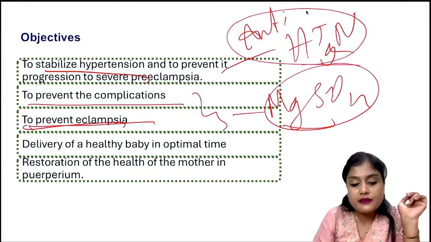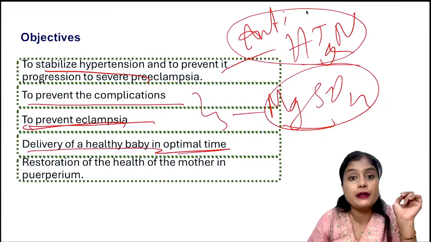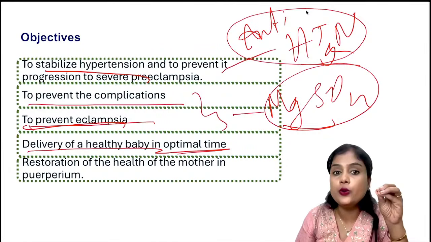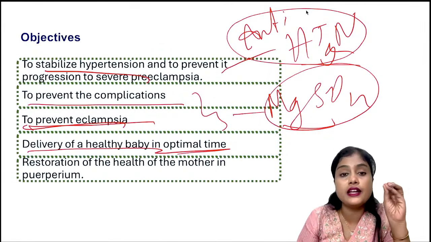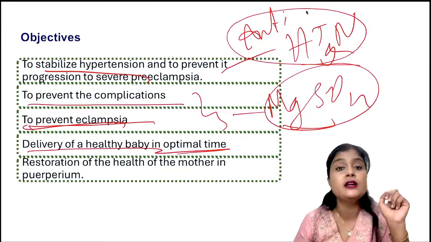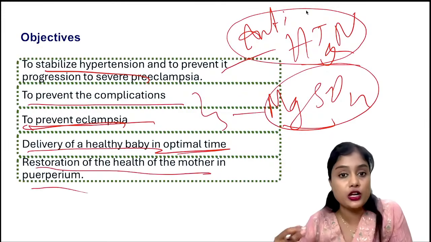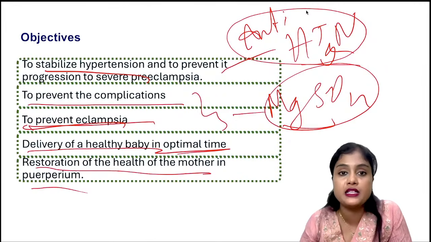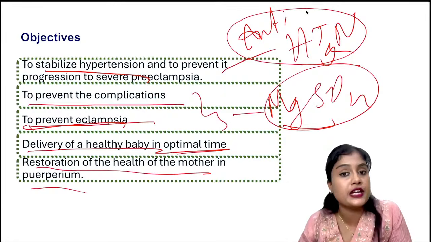Deliver the healthy baby at optimal time. Now you know she's hypertensive, now you know she's a complicated case, so you will plan her delivery at the correct place and time. Then restoration of a healthy mother in the puerperium. Make sure she's monitored well in her puerperium. Make sure she's well organized and taking her antihypertensives, whether you have to reduce or change the drug, everything.